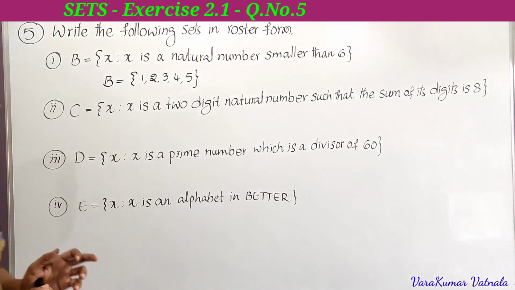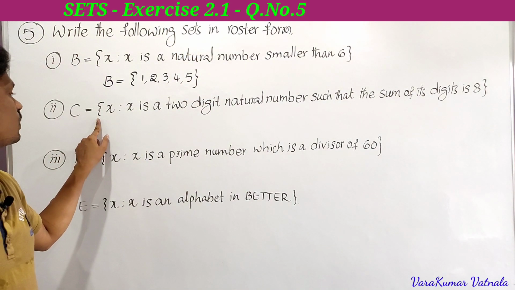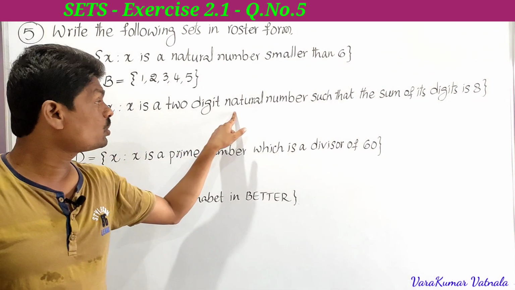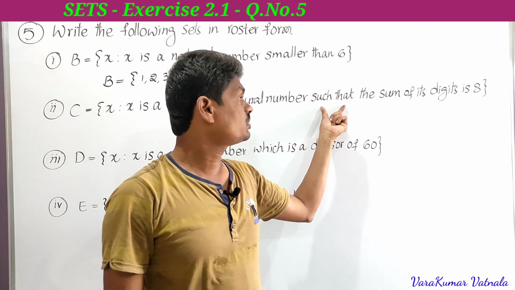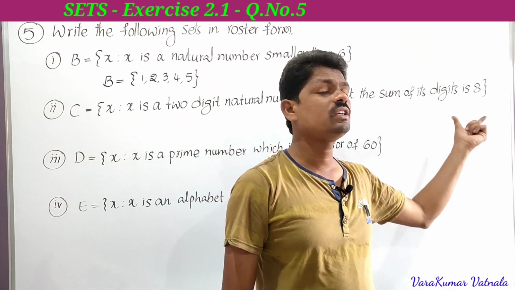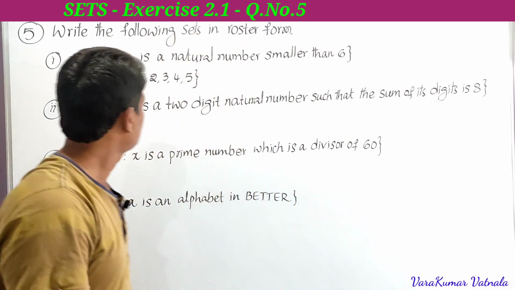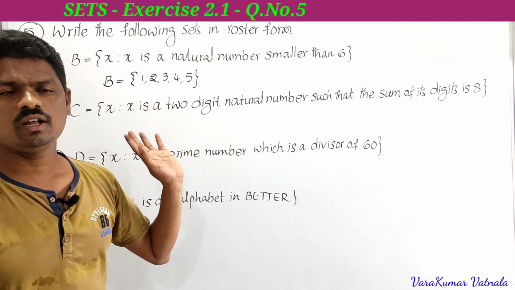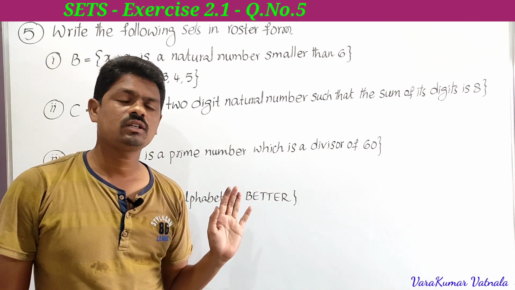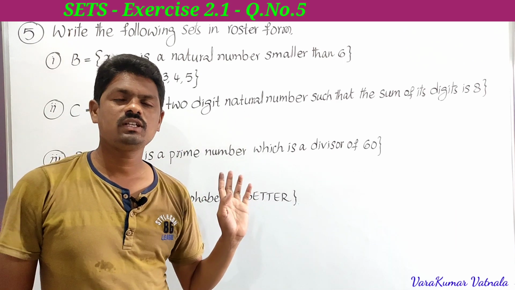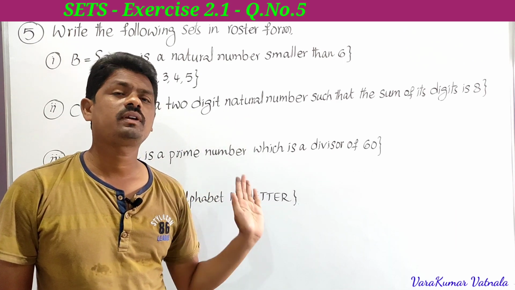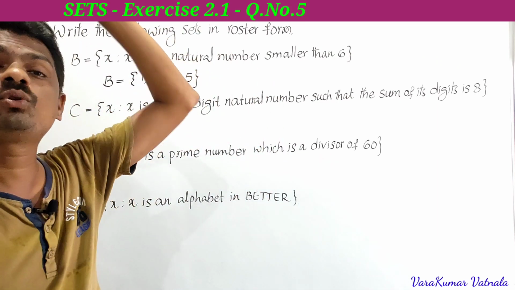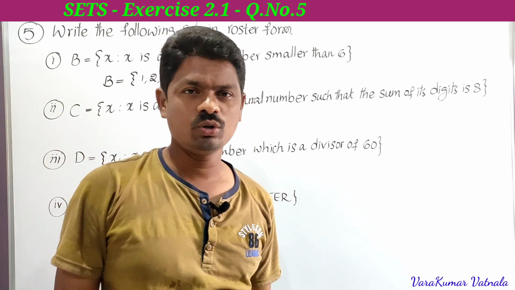Next, see the second one. C is equal to the set of all x such that x is a 2-digit natural number and the sum of its digits is 8. Understand this very clearly. Here x is a 2-digit number. What are the 2-digit numbers? They start from 10 up to 99: 10, 11, 12, 13, 14, 15, 16 and so on up to 99. All these are 2-digit numbers.